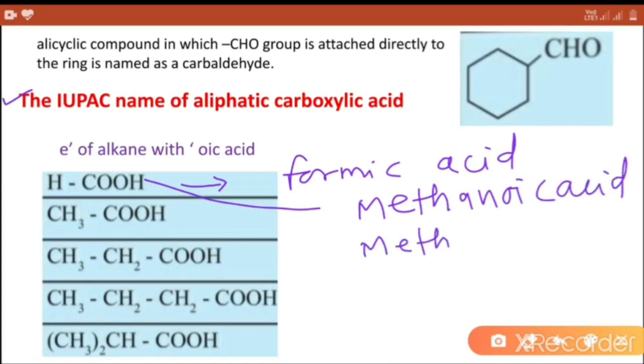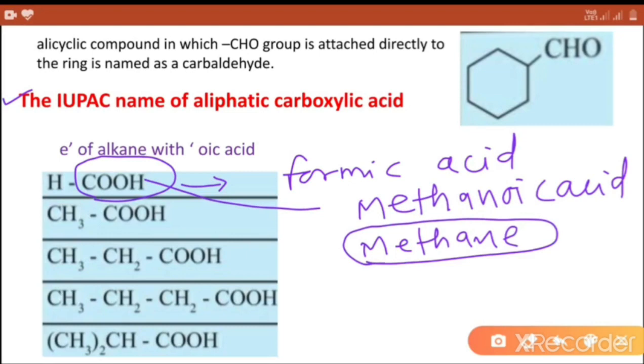This compound contains only one carbon atom. So this methanoic acid name is obtained from the parent compound methane. This E is replaced by oic acid. So IUPAC name becomes methanoic acid.